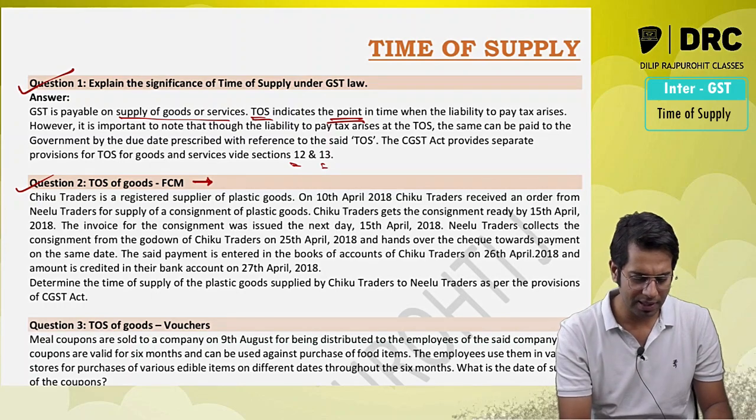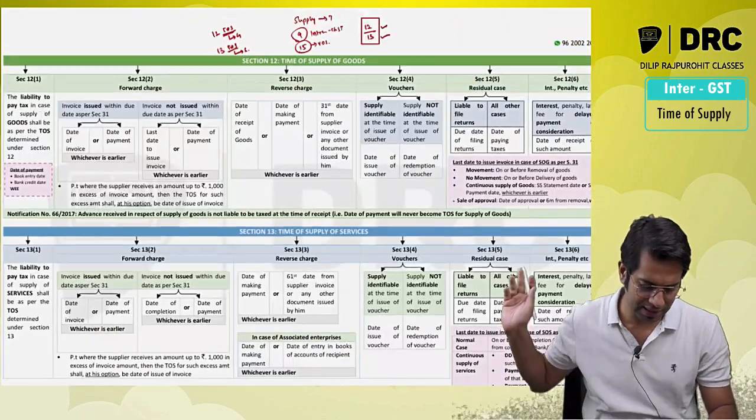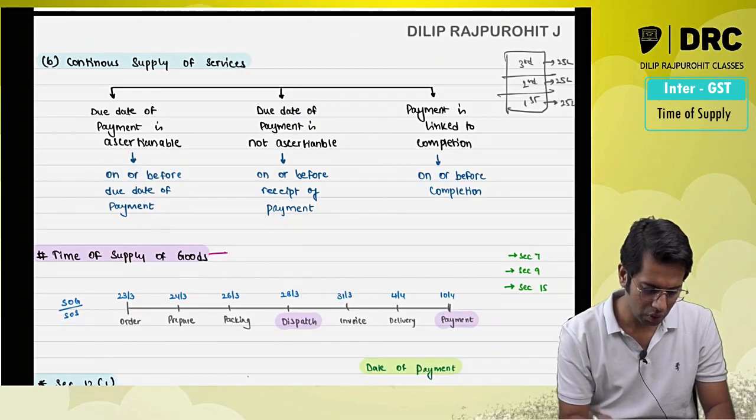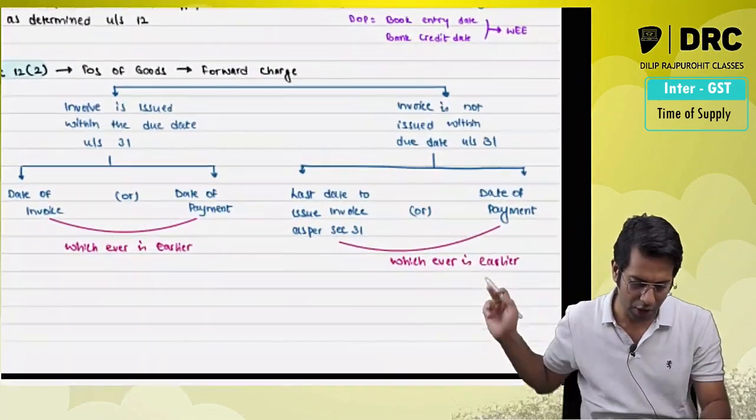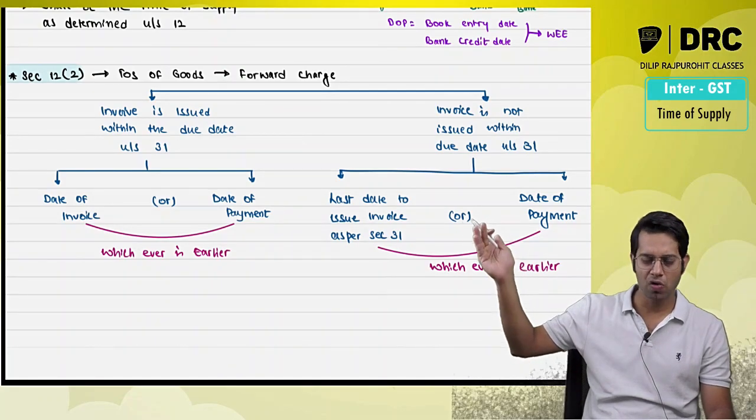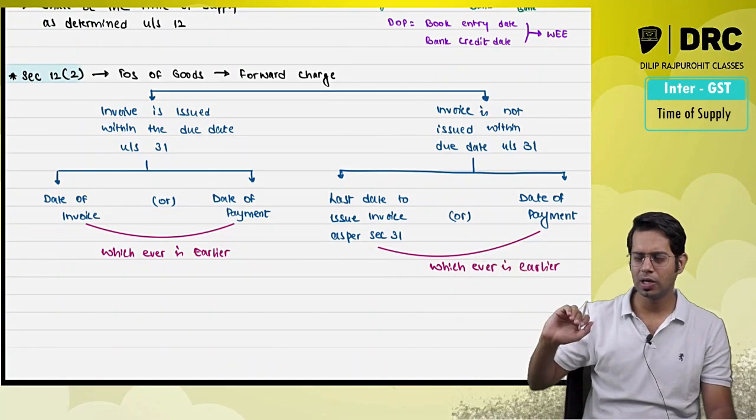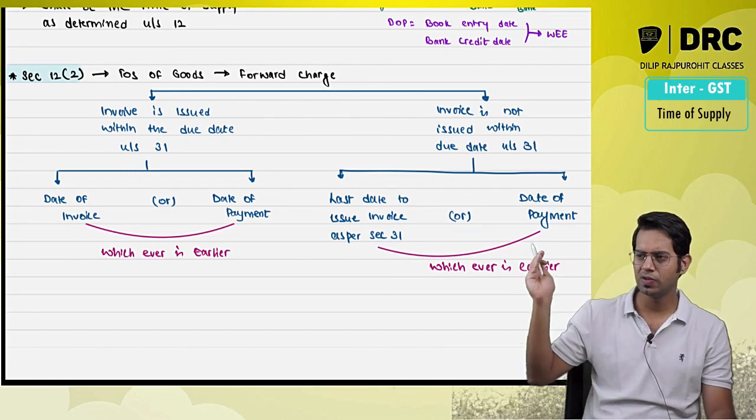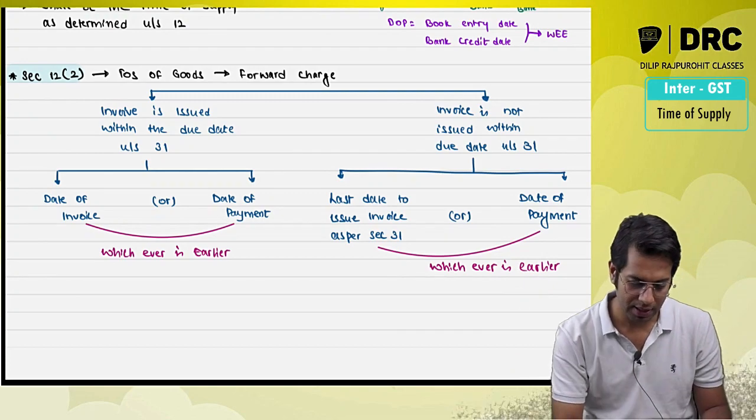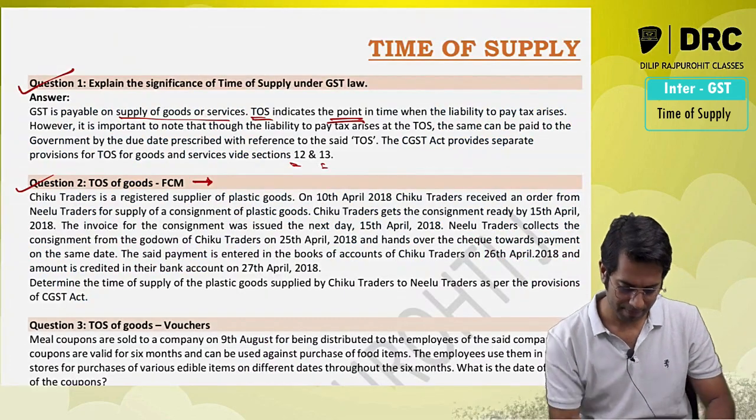The provision can be written the way it is written in the chart material. Sir, can I write in this format? Yes, definitely you can write. So if we write this, how does it look, sir? It will look like this. Time of supply of goods in case of forward charge, invoice issued within the due date: date of invoice or date of payment, whichever is earlier. In case of reverse charge: last day to issue invoice or date of payment, whichever is earlier, if invoice is not issued within the due date.